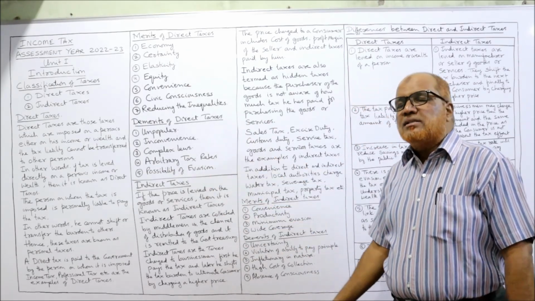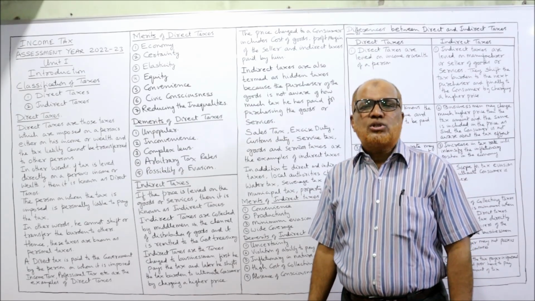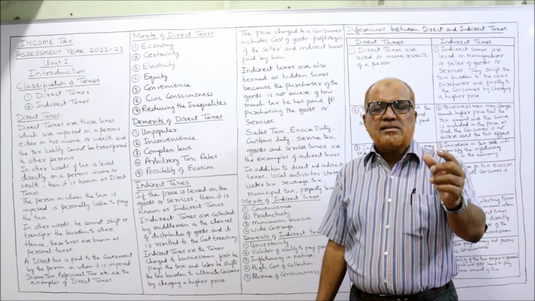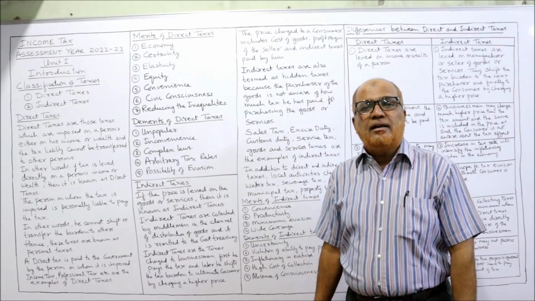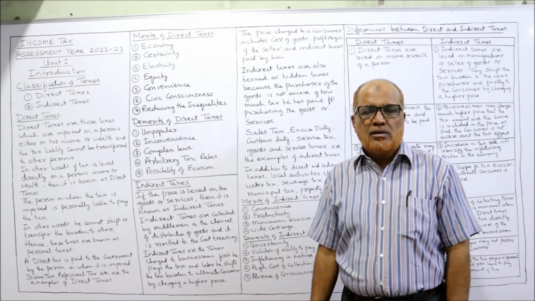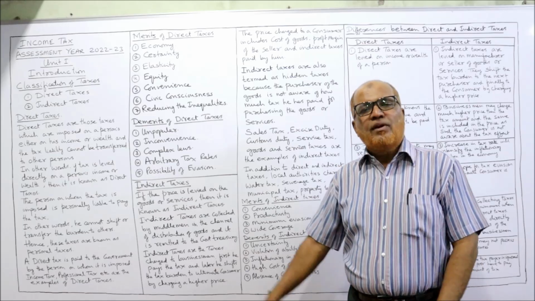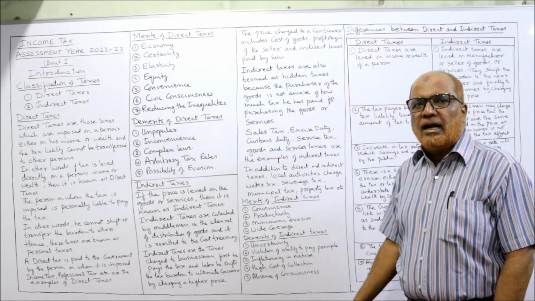Now, what are the merits and demerits of direct taxes? In examination, you may get a question, what are direct and indirect taxes, and explain the merits and demerits. Merits and demerits means what are the advantages and disadvantages. Both the taxes will have advantage and disadvantage. First, we study about merits, advantages.